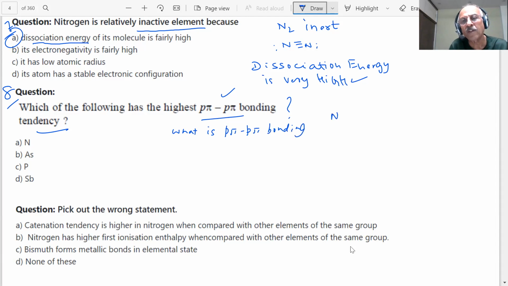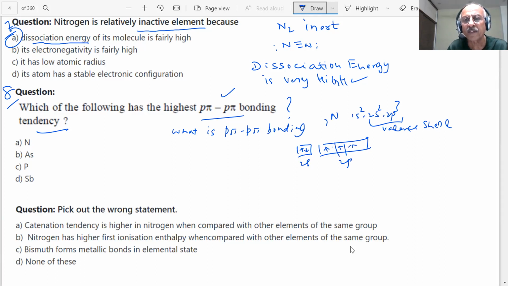If I consider a nitrogen, student, 1s2, 2s2, 2p3. This is the valence shell, the outermost shell, student. That means you have 2s and 2p. Here you have 1, 2, 3 students. This is one nitrogen.